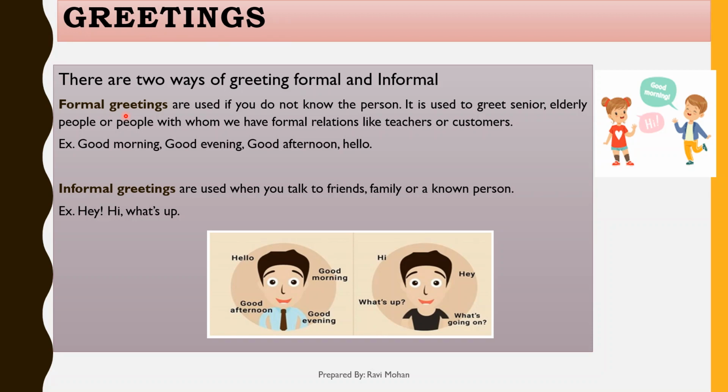Generally, it is used to greet senior, elderly people or the people with whom we have formal relations like teachers, boss, customers, etc. In formal greeting, generally we say good morning, good evening, good afternoon, hello. Next is informal greeting. Informal greetings are used when we talk to a well-known person like our family members or our friend or to a known person. In this type of greeting, we generally say hey, hi, what's up.